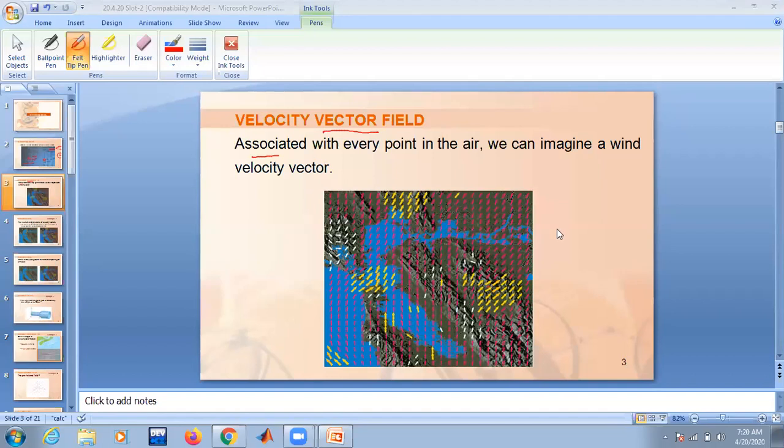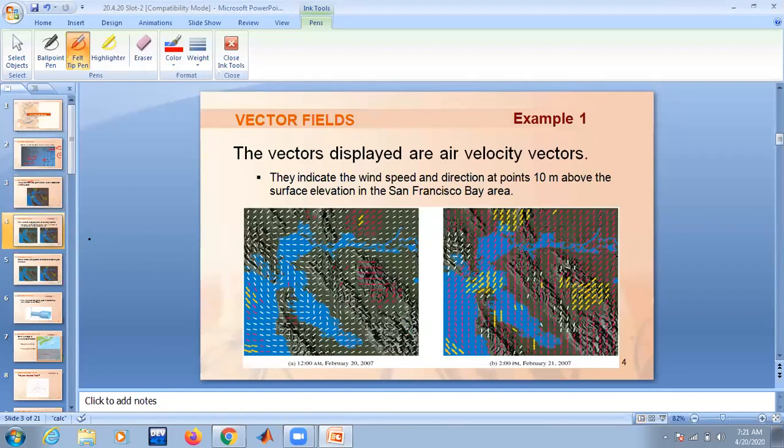Now you can see in the next example, this field may change from time to time, right? This is taken on 20th February, and this is taken on February 21st. Now you can see the field is changing continuously. So it may change with respect to time also, and it may change with respect to position also.